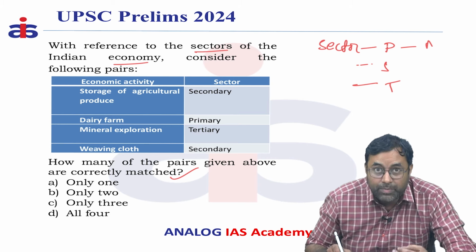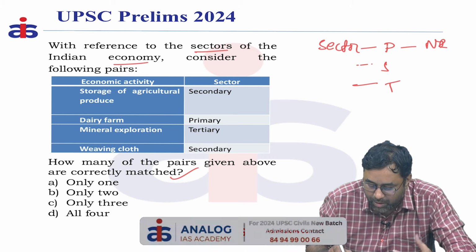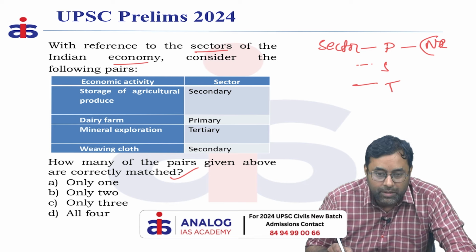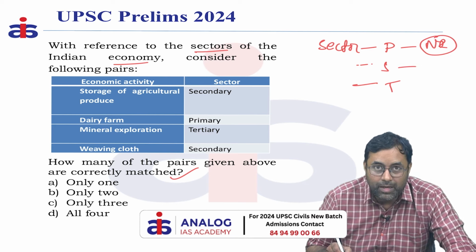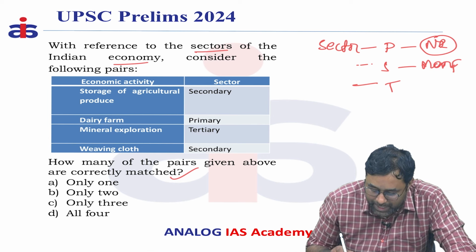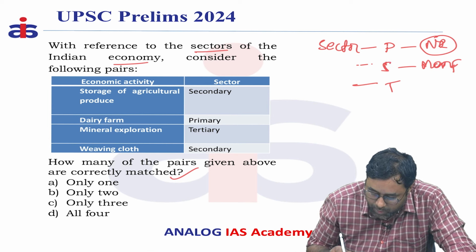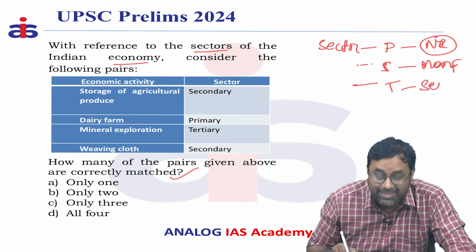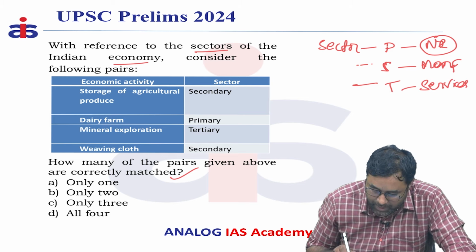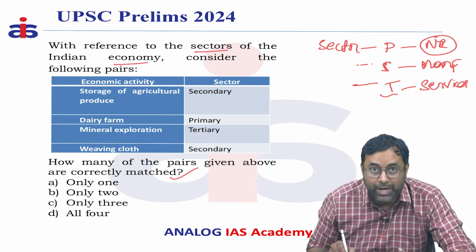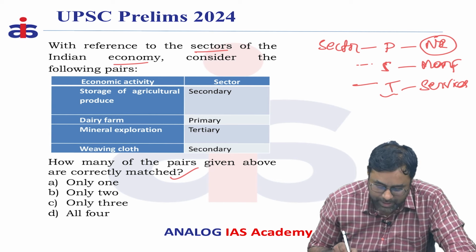Primary sector means which emerged from natural resources, like agriculture, crops and minerals. Secondary sector means any goods which are manufactured through industries. Tertiary sector means any type of services rendered between two entities.